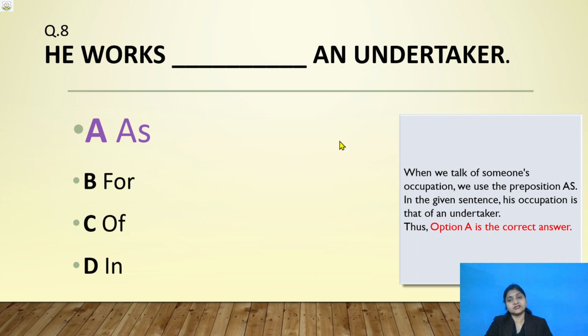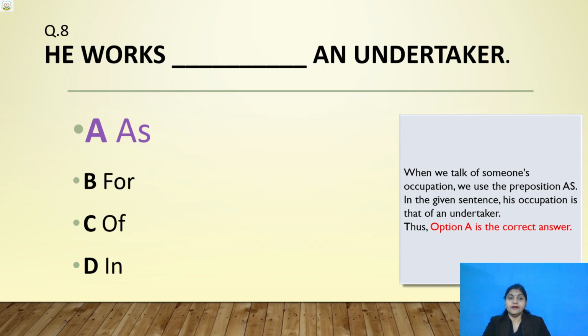You have understood the reason? Whenever we are talking of someone's occupation, occupation means those who are working, in which field? That is the occupation. So, undertaker is the occupation. That's why "as" is your correct one. Is it clear? Have you understood?